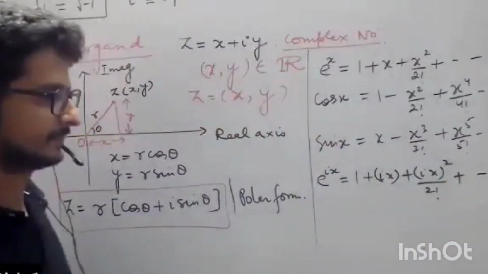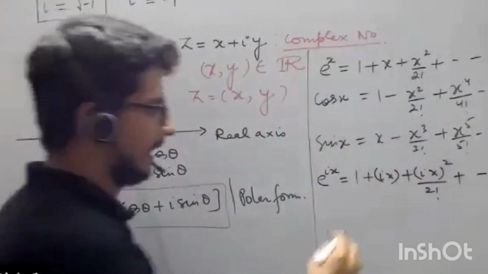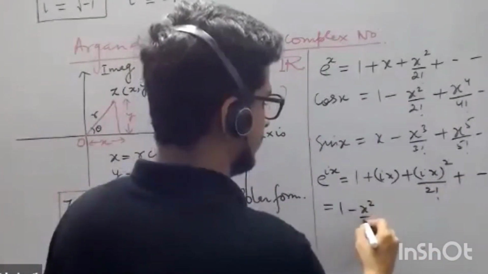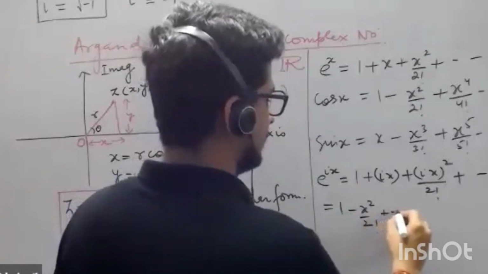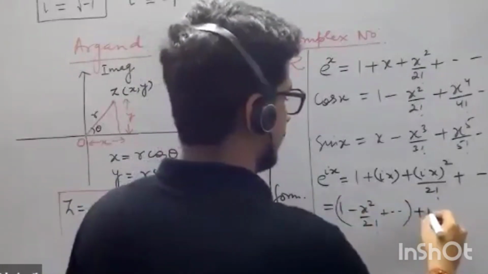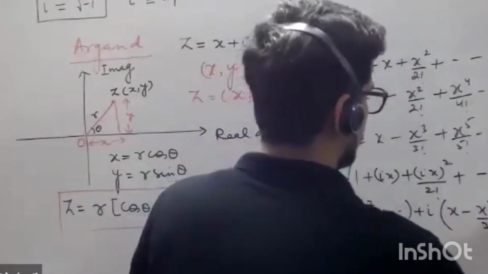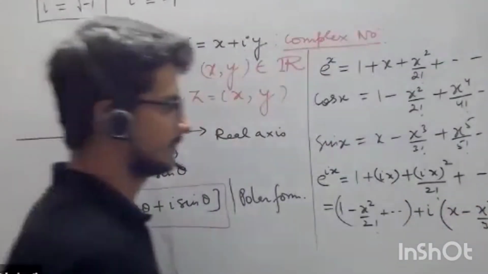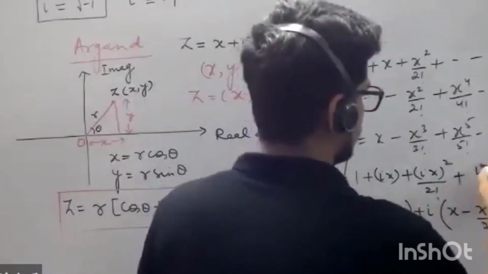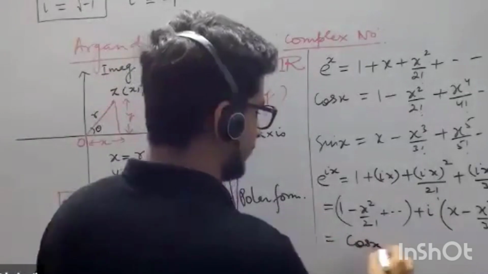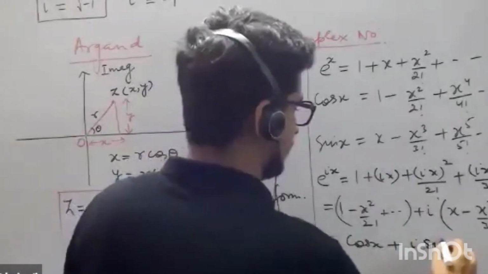Correct? And if you write it separately, it will become 1 minus x square by 2 factorial plus and so on, plus iota times x minus x cube by 3 factorial plus and so on. Correct? Let me write the third one also. And this will become cos of x plus iota sine of x.